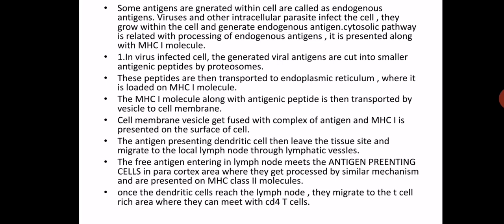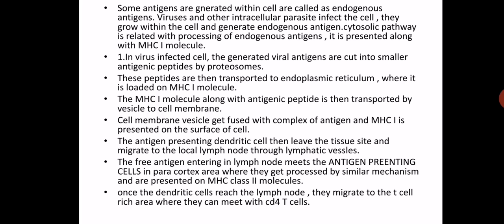Further, the MHC class I molecule along with the peptide is then transported by the vesicle to the cell membrane. What happens? The viral antigenic peptides are formed, and these peptides are loaded onto the MHC class I molecule first. Then the whole complex of MHC class I plus antigenic peptide is transported to the cell membrane by the vesicle.